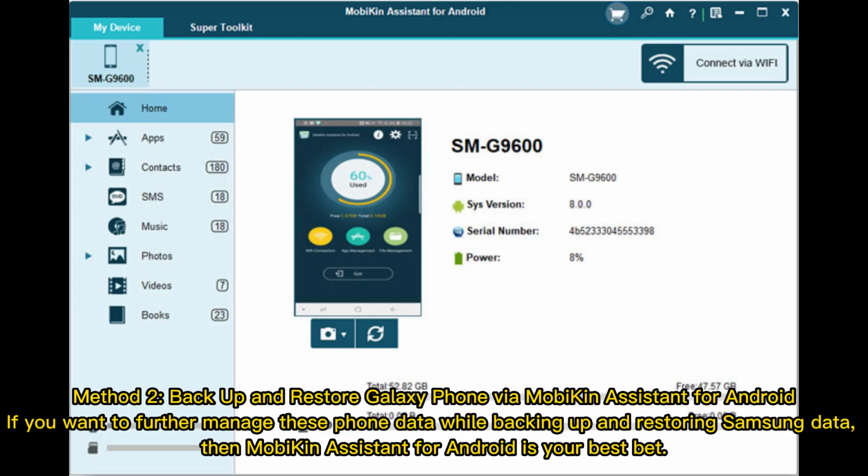Method 2. Backup and restore Galaxy phone via MobiKin Assistant for Android. If you want to further manage these phone data while backing up and restoring Samsung data, then MobiKin Assistant for Android is your best bet.